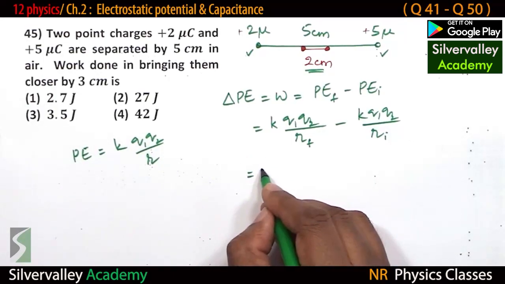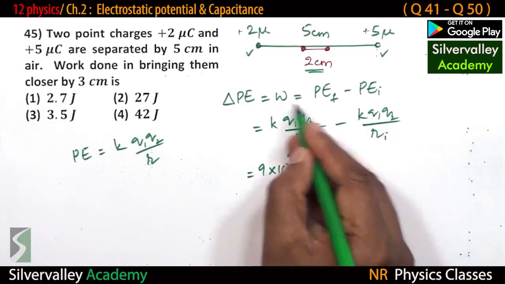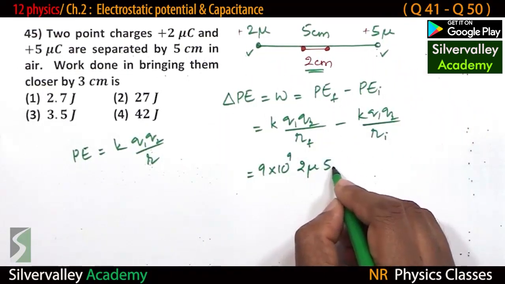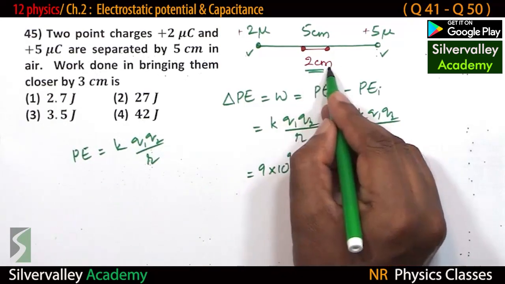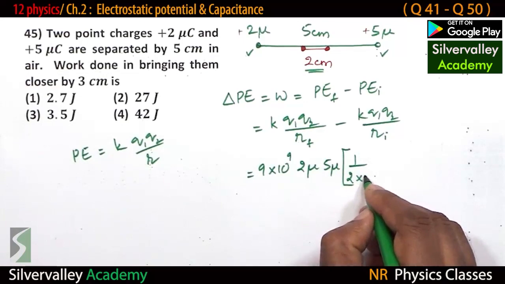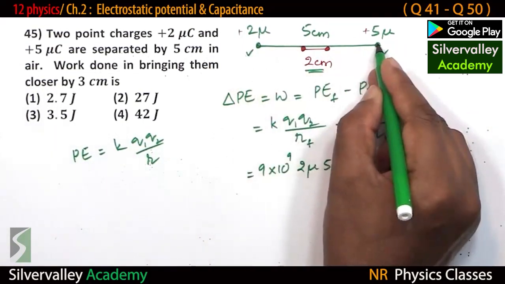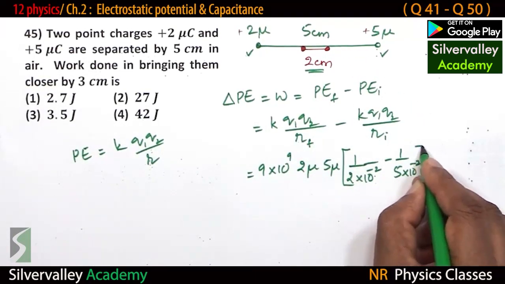Constant is a common factor, 9 into 10 power 9. The two charges are a common factor, 2 micro, 5 micro. 1 by final position, 2 centi, minus initial position, 5 centimeter, 5 centi.